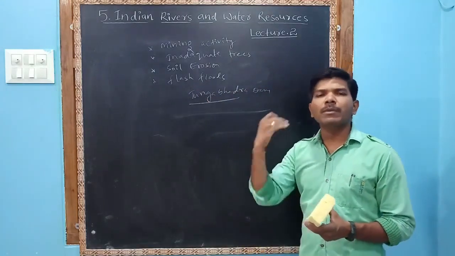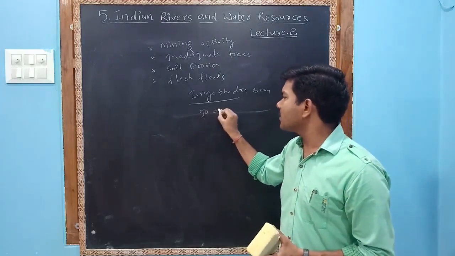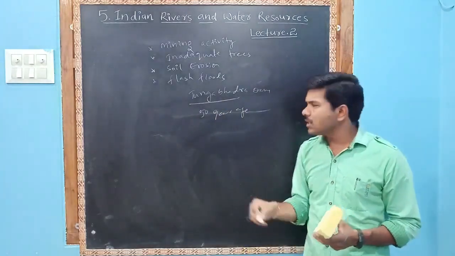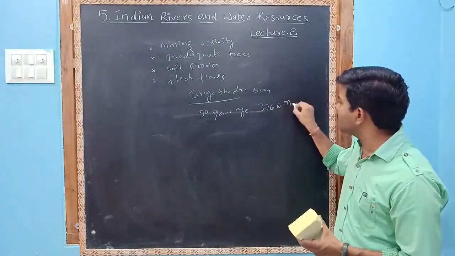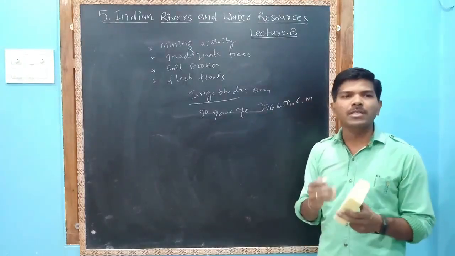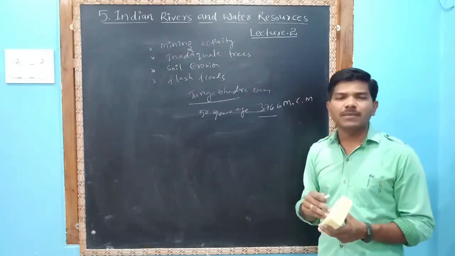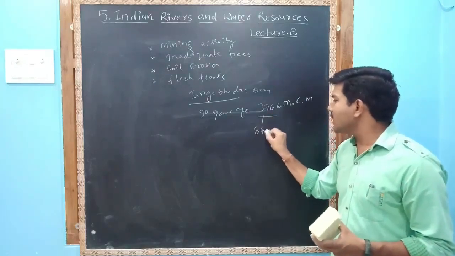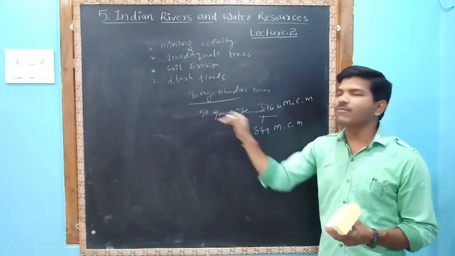I am frequently saying that the Tungabhadra dam's water capacity has decreased. Compared to 50 years ago, there was 3,766 million cubic meters of water storage. Among that 3,766 million cubic meters of storage, 849 million cubic meters of storage capacity has decreased in 50 years.